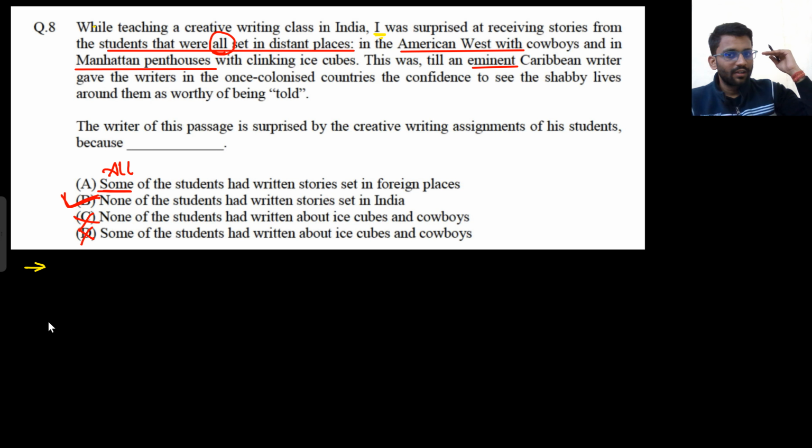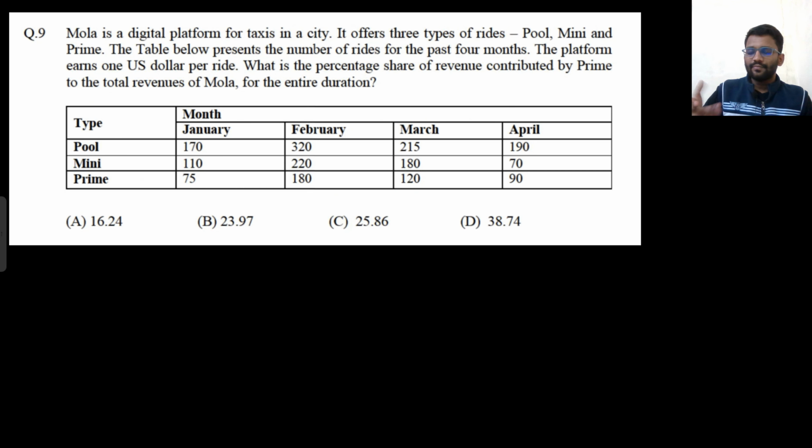They wrote the story about foreign places, and all of them wrote the story about foreign places. So if all was there, then option A would have been correct. So now option B is correct. Not some of the students, all of the students had written stories set in foreign places. So that was the matter of surprise for him. The matter of surprise was that all of the students are writing the story about foreign places, but not their own country, India, because they did not have that confidence. Well and good, understood? Let's move on to the next problem.